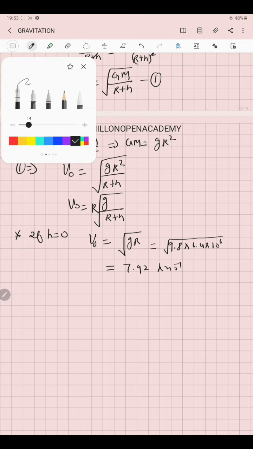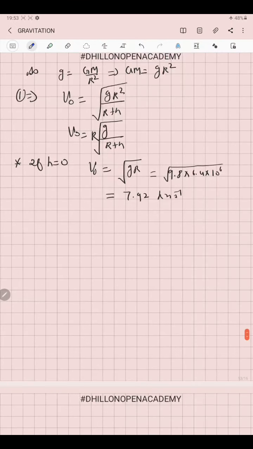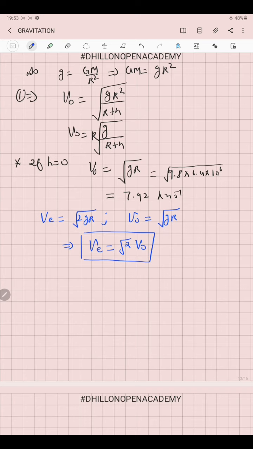If we try to form a relation at last between orbital velocity and escape velocity, we see that escape velocity was under root 2 g r and orbital velocity is under root g r. So if we compare the two, we get that v e is equal to root 2 times the orbital velocity in a circular orbit just above the surface of Earth.